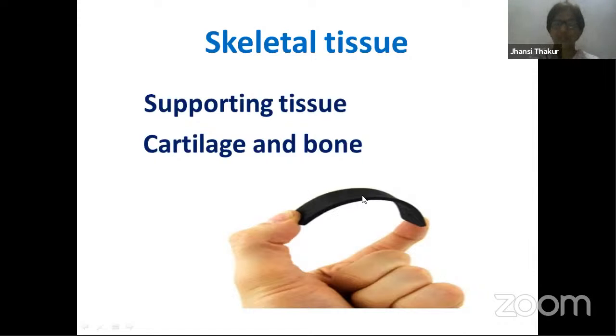Can you see this? This is a picture of a strip of rubber band, right? You can bend it slightly. That means it is pliable. Pliable means you can bend it slightly, not totally, otherwise it will break into pieces, right? But can you try to compress it, use your force on it and make it small? Compression is not possible. So the reason I quoted this example is that our cartilage is like this only.